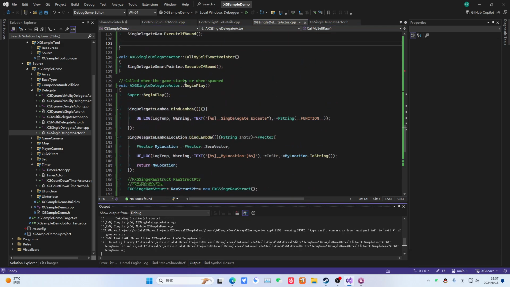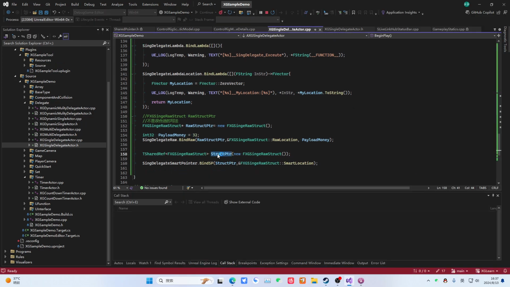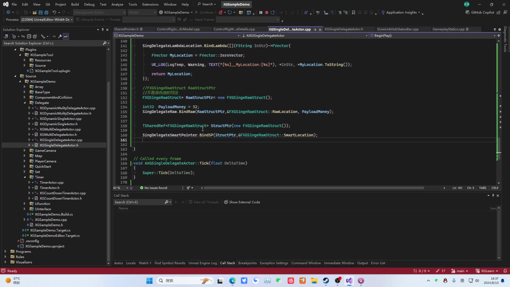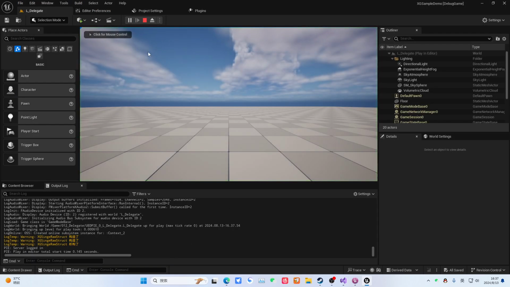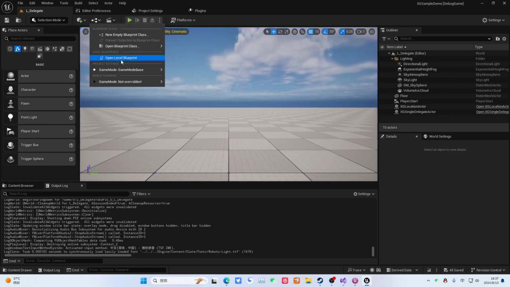Of course, if we execute it now, it definitely won't work because this object, after it goes out of the scope, this smart pointer has been released. Then this object has no smart pointer to protect it, so it will be destroyed. Then later we will copy a smart pointer. This way it keeps holding the object. Okay, it's now started. Now note that we first execute our original function. We can see it here.